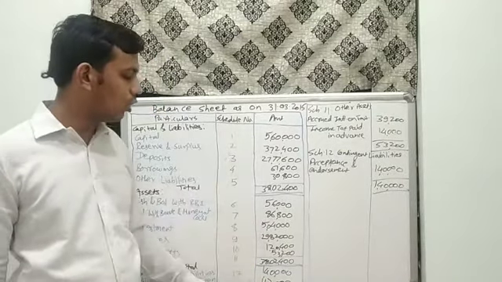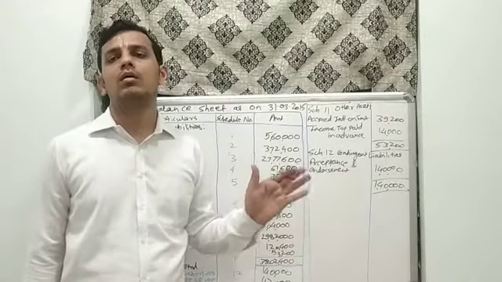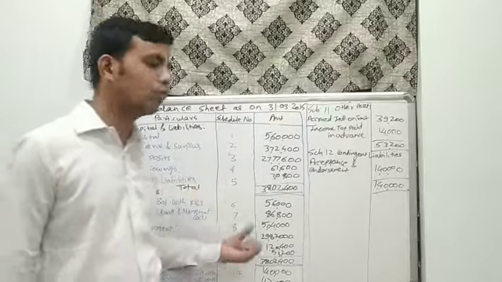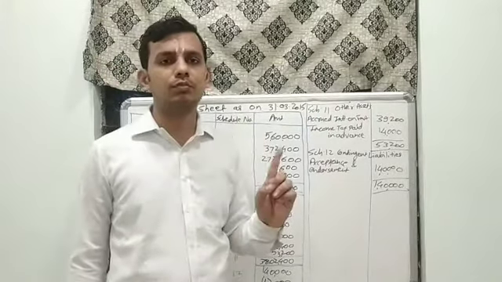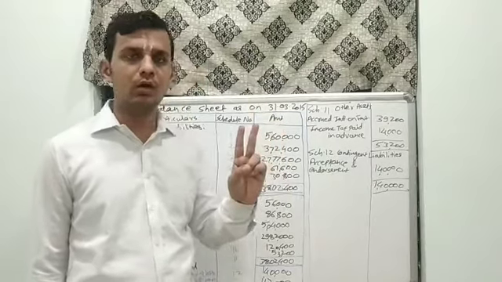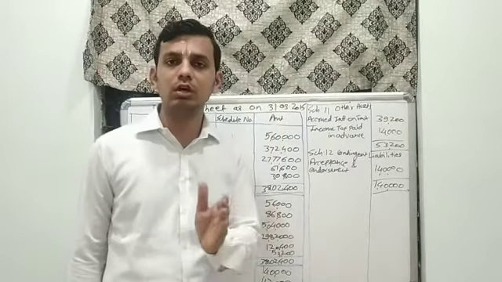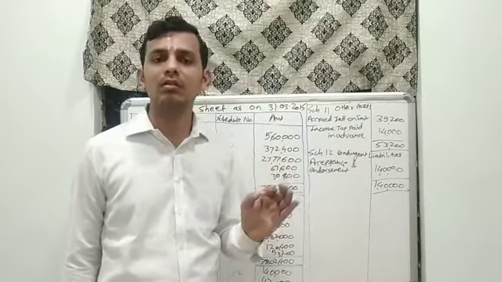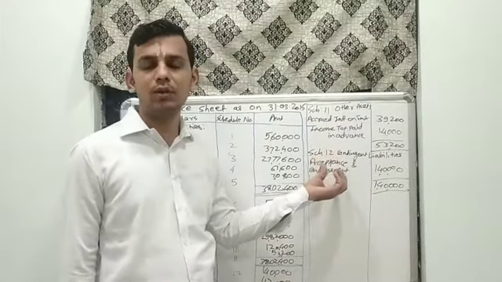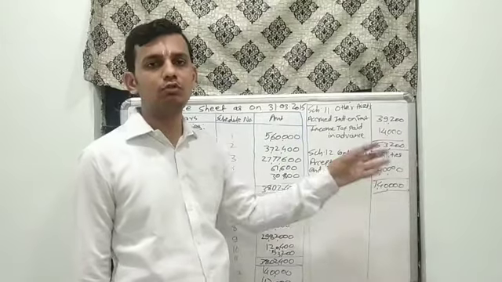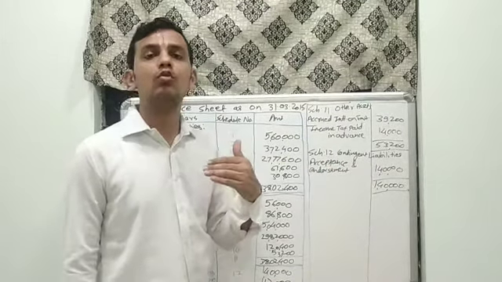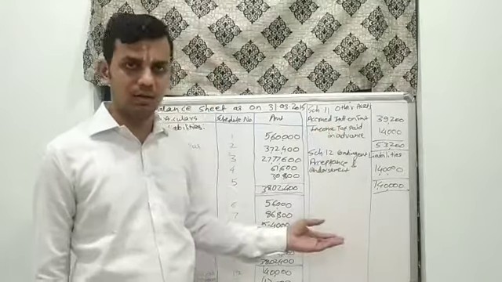This is how we have to prepare the final accounts of banking companies if it is asked in the question. First, we have to prepare the pro forma of the balance sheet. Second, the pro forma of the P&L account. Then we have to prepare 16 schedules. After that, the only work left is to fill in the blanks. Take one item from the trial balance, put it in the respective schedule, and we could have our answer very easily.